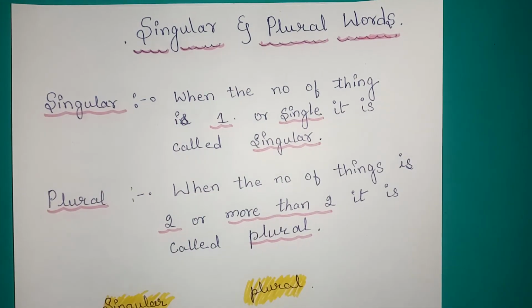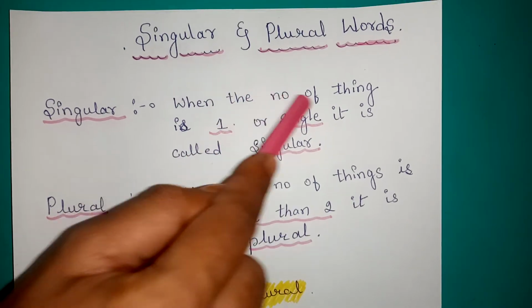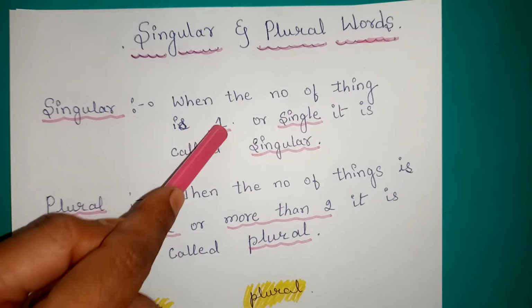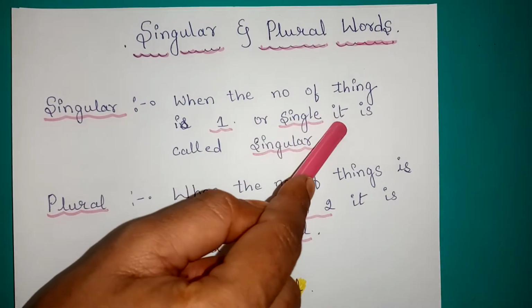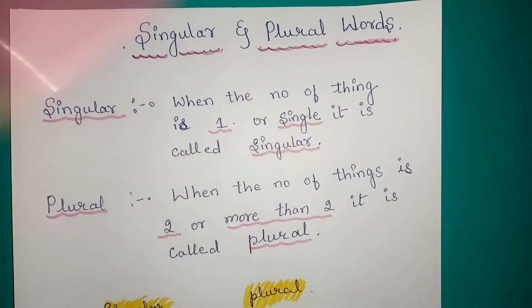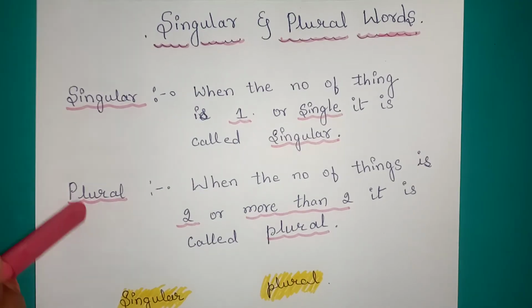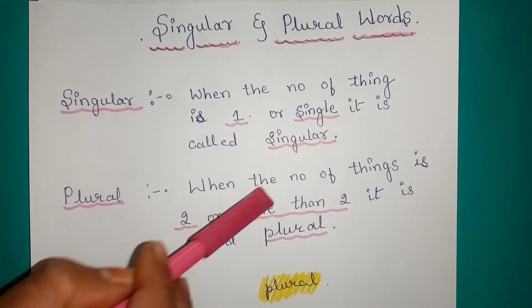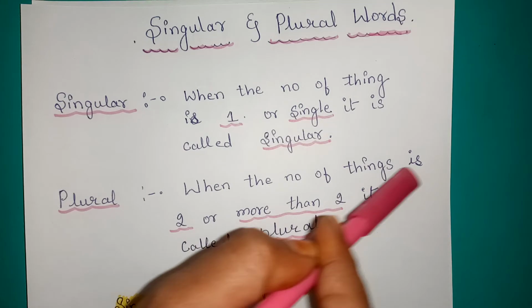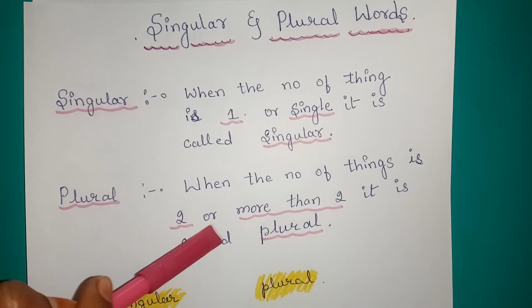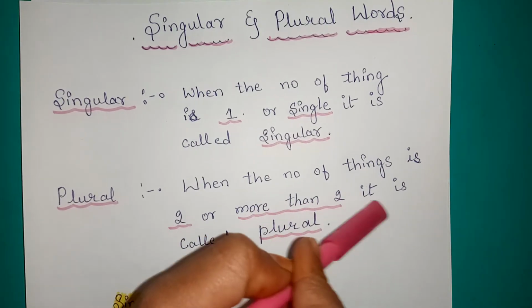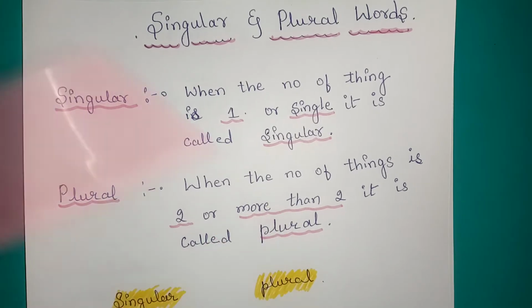I repeat children, when the number of thing is one or single, it is called singular. Understanding children? Next, plural. When the number of things is 2 or more than 2, it is called plural.